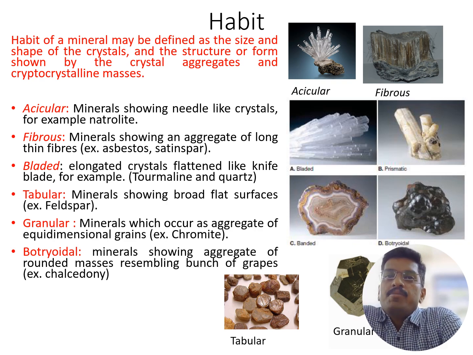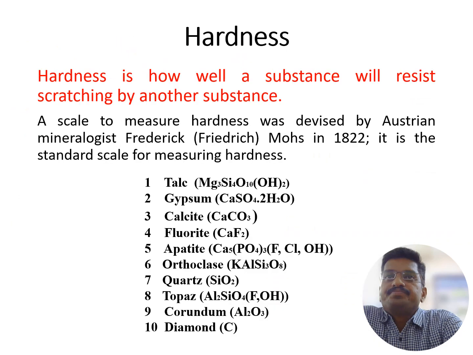The granular habit refers to an aggregate of equidimensional grains such as chromite. Next and last, the botryoidal habit refers to an aggregate of rounded masses resembling a bunch of grapes, for example, chalcedony. Here the figures describe the various types of habits.